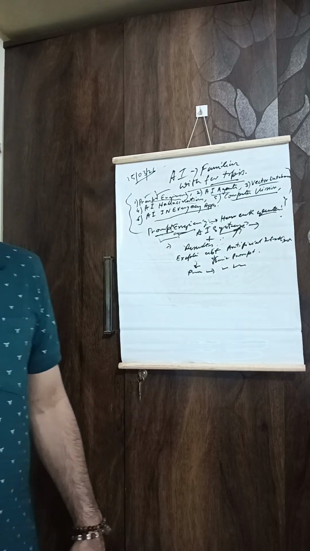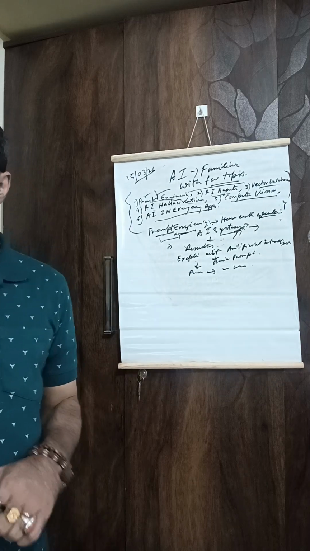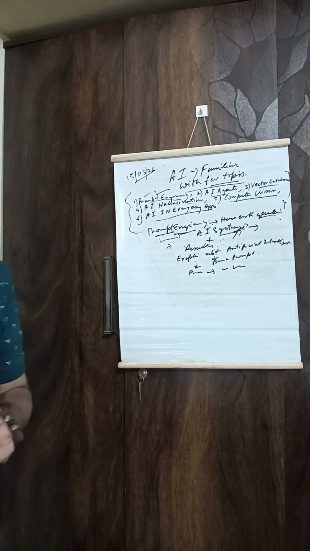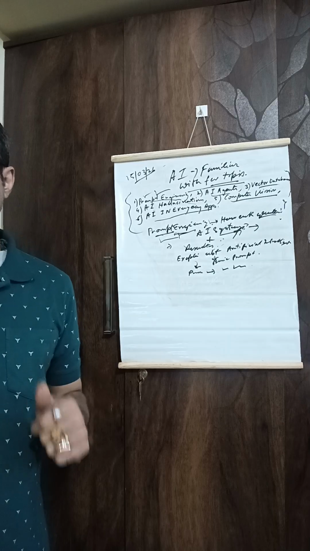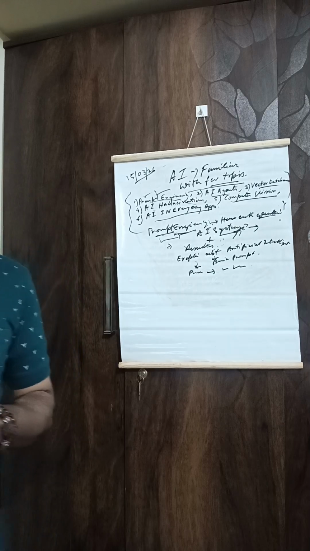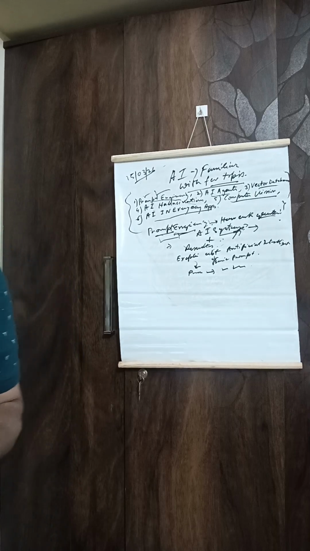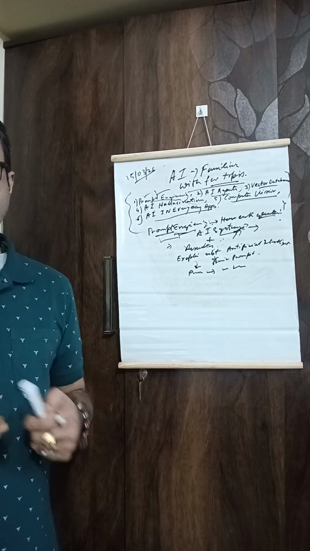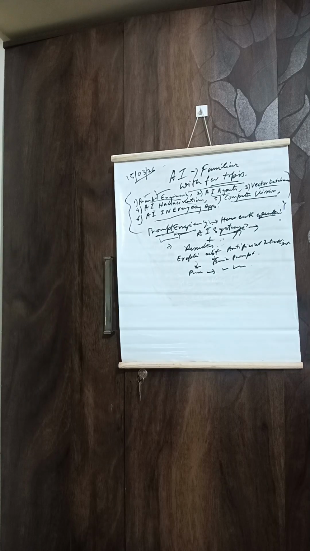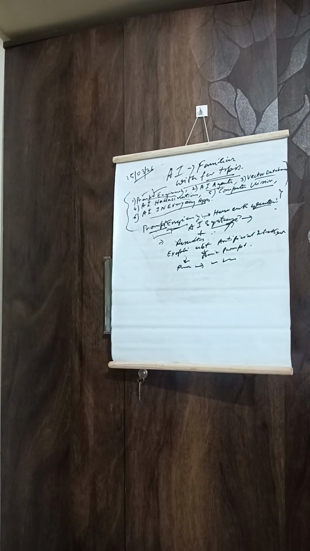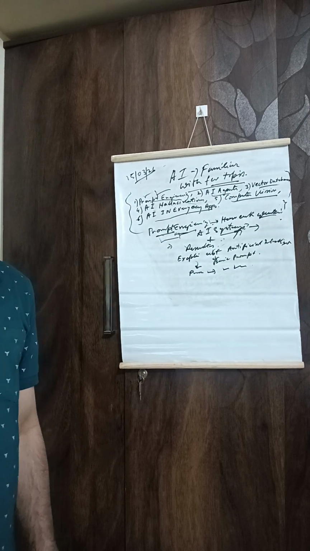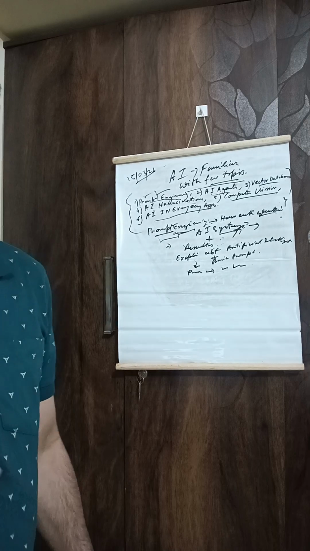Prompt techniques include role prompting, step by step prompting, and context prompting. These are the prompt techniques we should know, and we will come to know each of them. Prompt engineering helps users get better and more accurate results from AI tools.